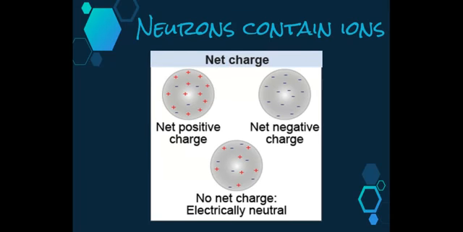So neurons contain ions. Nerve impulses are electrical signals which are produced by the plasma membrane, also known as the cell membrane of the nerve cell. The human body as a whole has an electrical charge which is neutral, meaning that we have almost the same number of positive and negative charges.